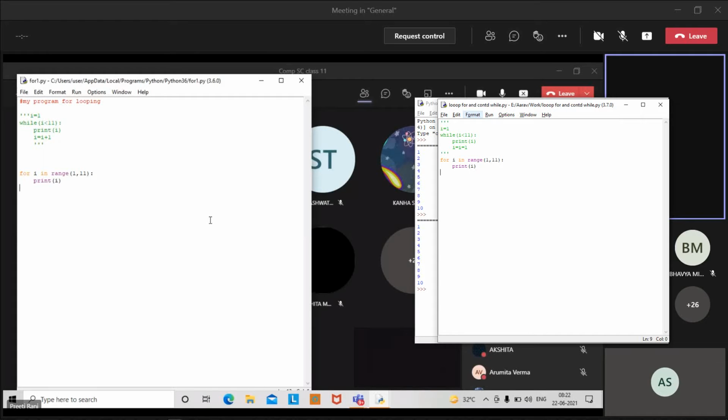We want to print the table of a number using while loop and for loop also as well. Please send your program, Shashwat, in the chat option of the same group, of the same meeting. Send the program there.